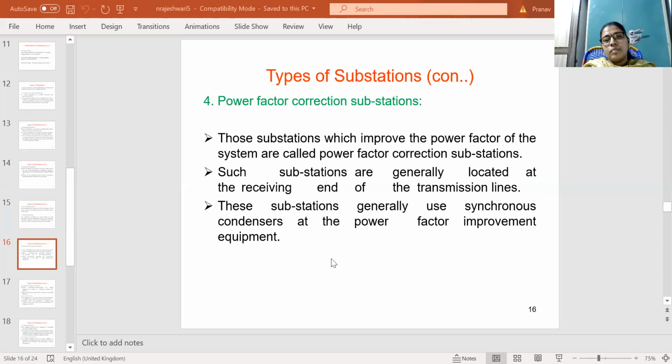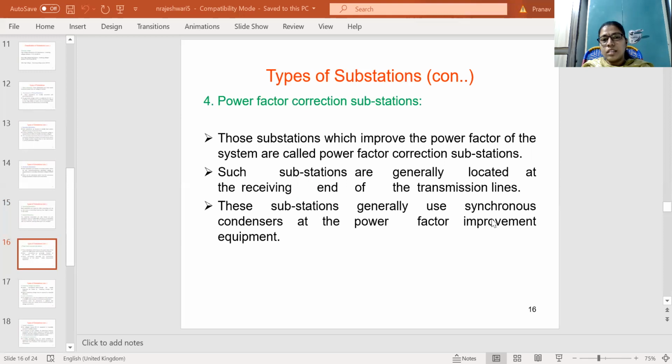And one more type is power factor correction substations. In these, the power factor is improved. The substations which improve the power factor of the system are called power factor correction substations. They are generally located at the receiving end of the transmission line, because these substations generally use synchronous condensers as the power factor improvement equipment.